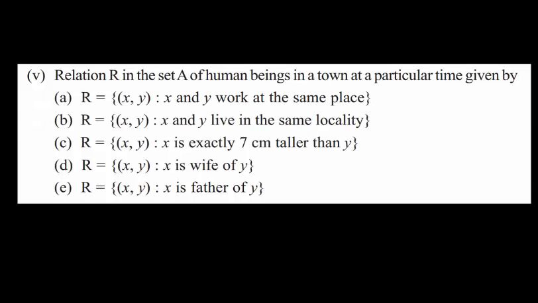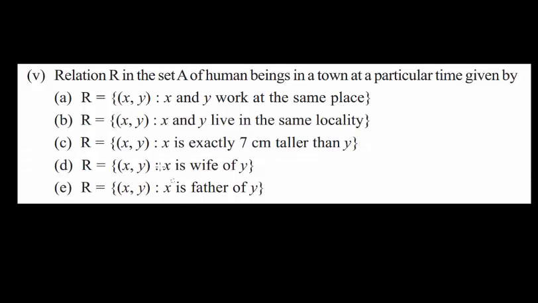Okay, let's see. So this is the question that I have, right? Yes, this is the fifth question and it has 5 different questions under it. So what is the first question saying? It says that it is a relationship defined on a set A, where A is a set of human beings living in a particular town or at a particular time in a town. Those two are very important terms. Let's see what this means.